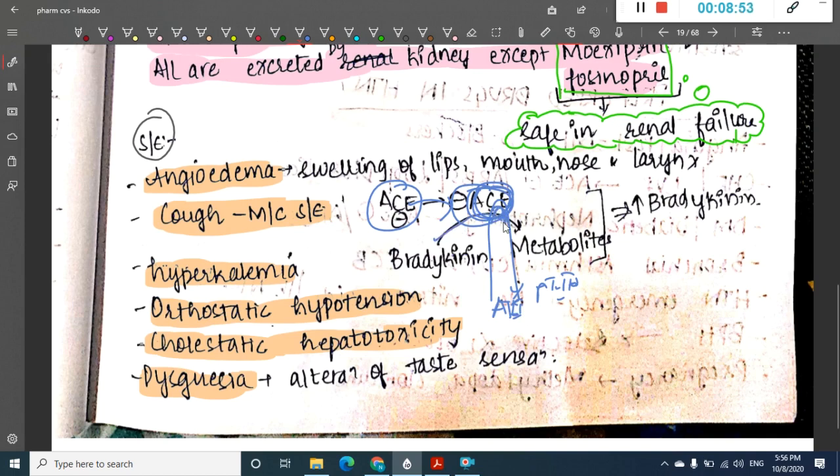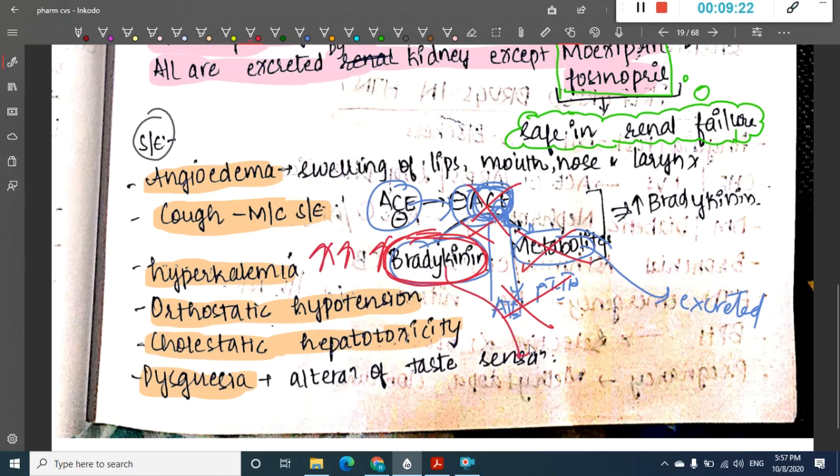One of those works is that it also converts bradykinin to its metabolites, which are then excreted. But here we are blocking angiotensin converting enzyme. So along with the blockade of angiotensin conversion, there is also blockade of the metabolism of bradykinin, so no metabolites are formed. Bradykinin is present in increased amounts in the blood, and as a result it causes the side effect of cough. Okay, so this is how cough is manifested.